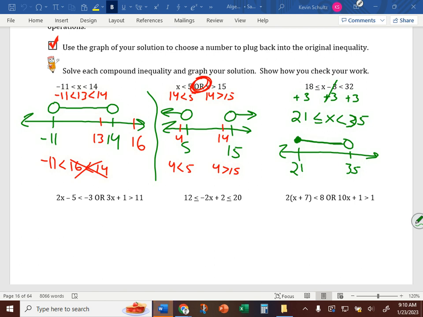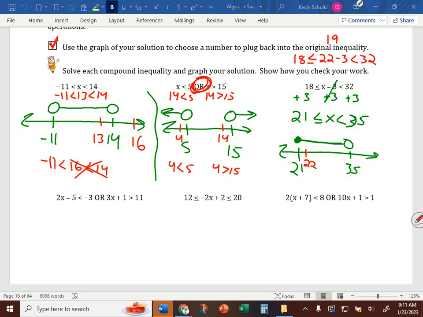Give me a number in our solution set. 22. So with 22, we go back to our original inequality: 18 is less than or equal to 22 minus 3, which is less than 32. Here's where we'd simplify. 22 minus 3 is 19. Is 18 less than or equal to 19? Yes. Is 19 less than 32? Yes. Go back to that original inequality and plug it in.